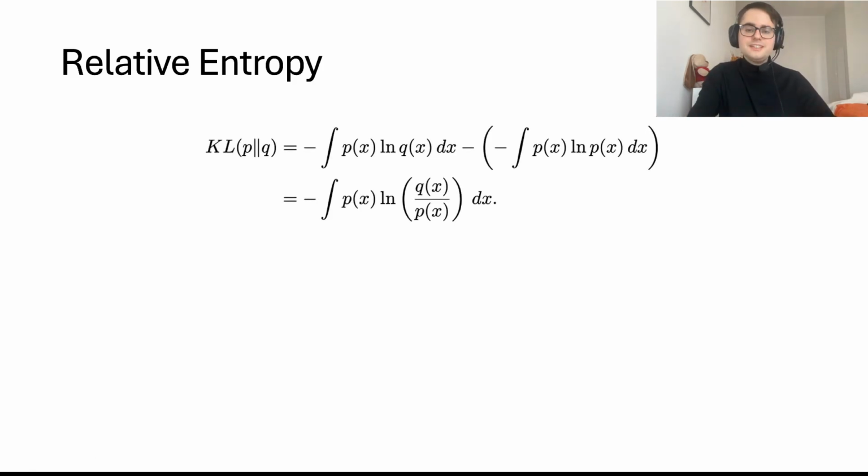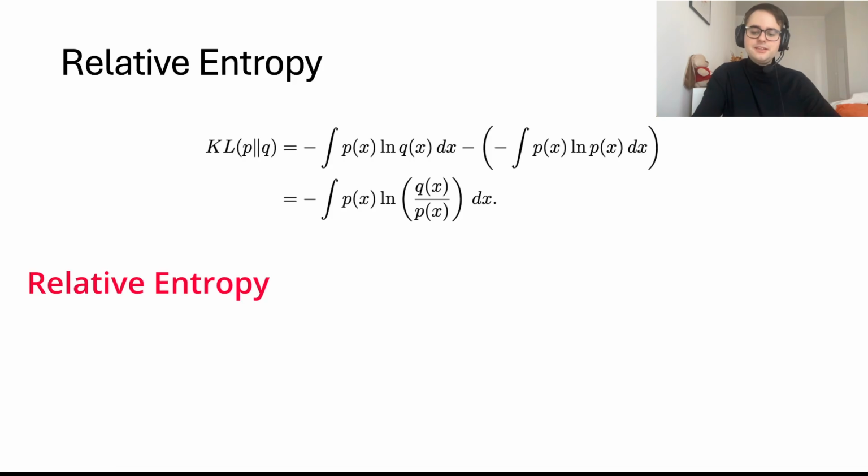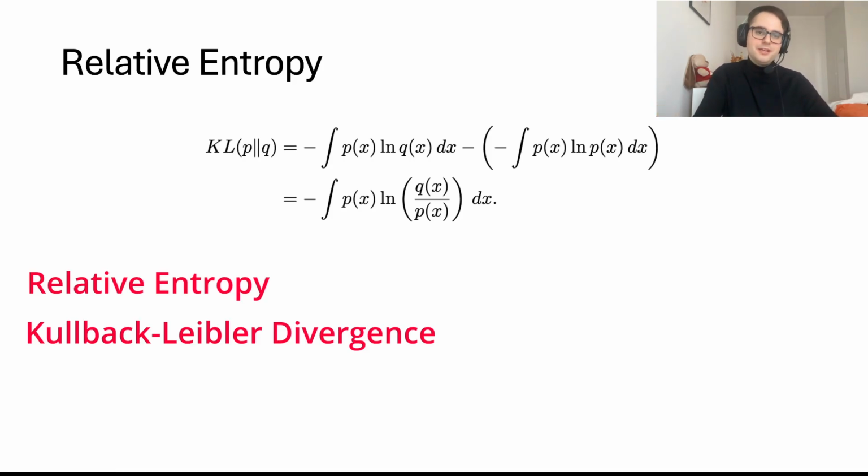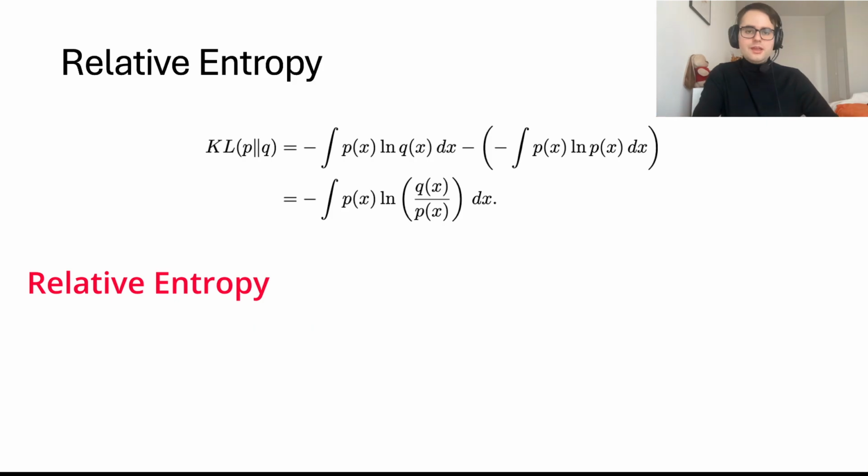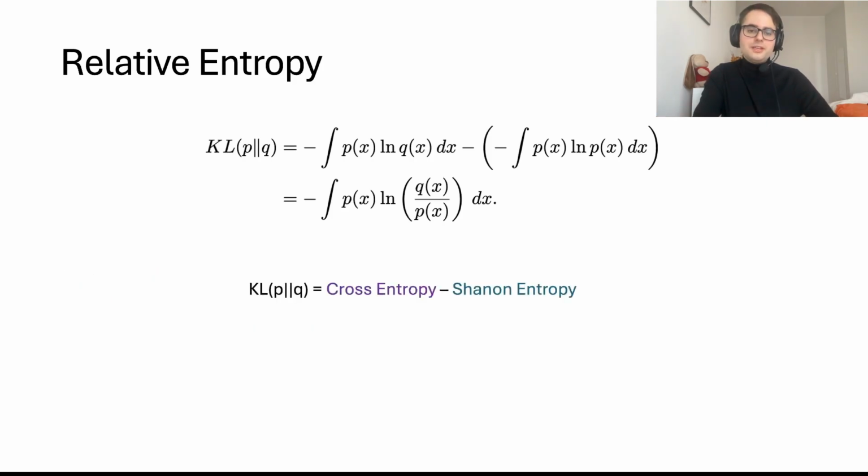This is known as the relative entropy, or the Kullback-Leibler entropy, or the KL divergence between the distributions of P(x) and Q(x). If we take a closer look, we can notice that this relative entropy results from the difference between the cross-entropy and the Shannon entropy.